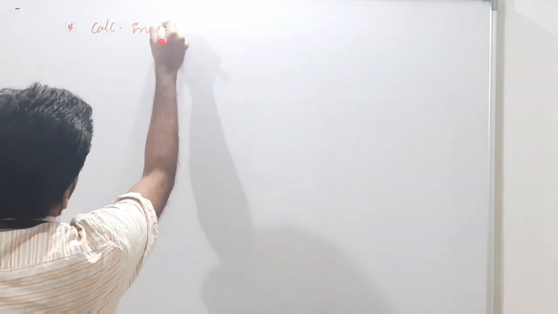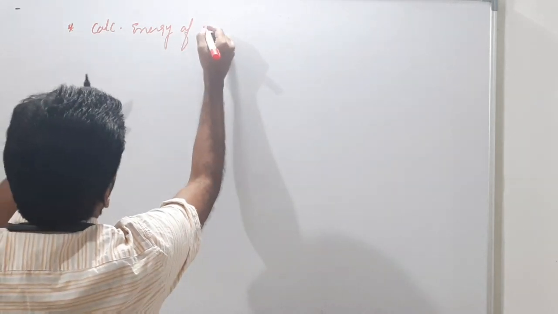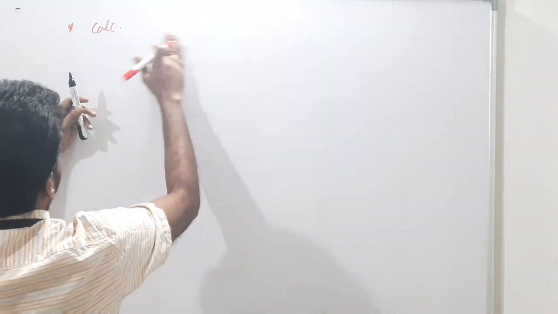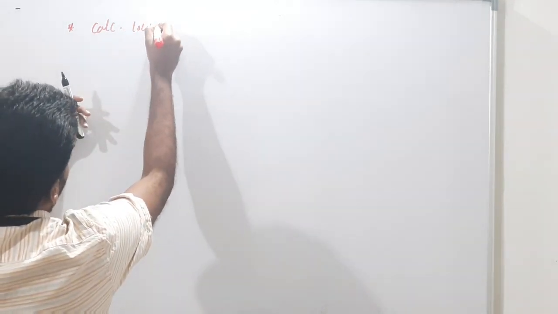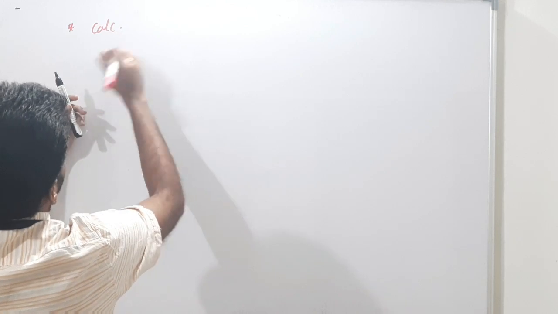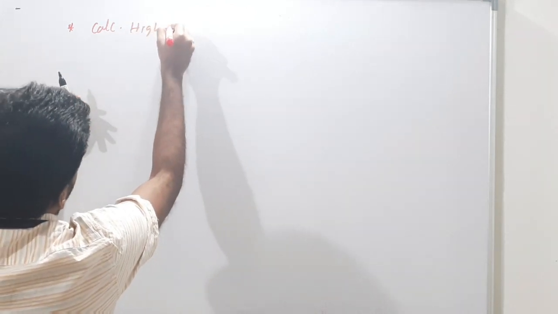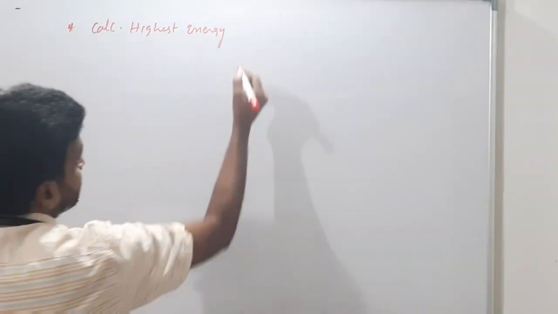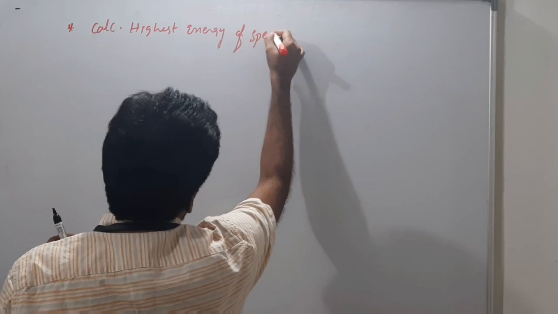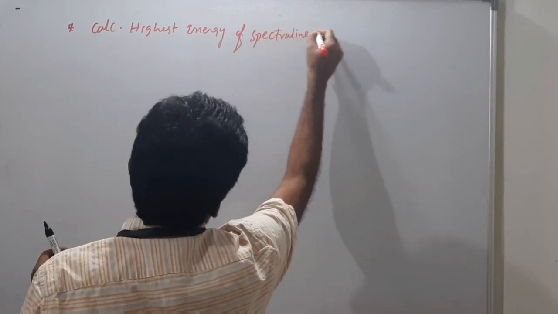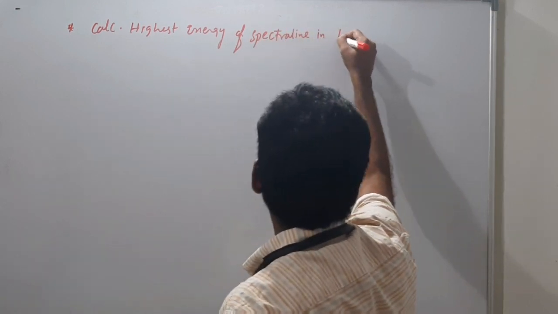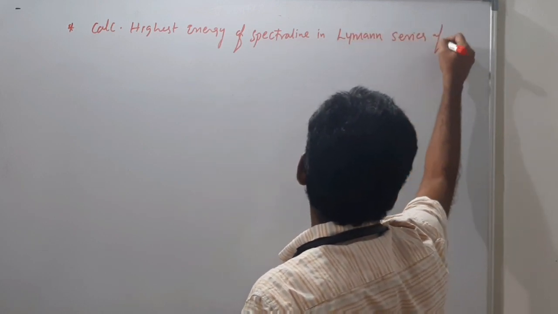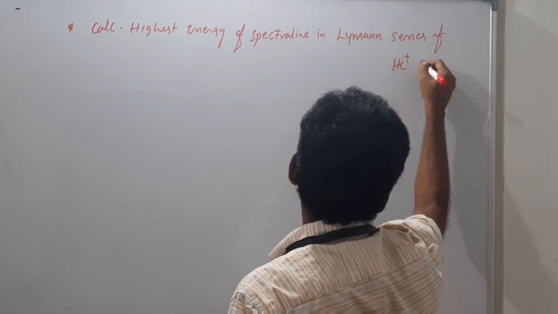Now I will give you one question. Calculate the highest energy of a spectral line in the Lyman series of the He plus spectrum.